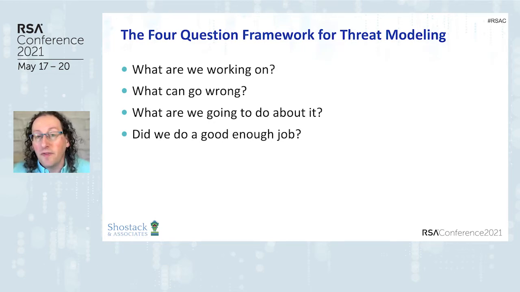But these questions allow us to be systematic in the way in which we think about what are we working on and what can go wrong, so that we can be structured and comprehensive in the security design of our systems. And that is a really powerful tool set. It's why I do what I do, because these 4 questions unlock a more strategic approach to security.